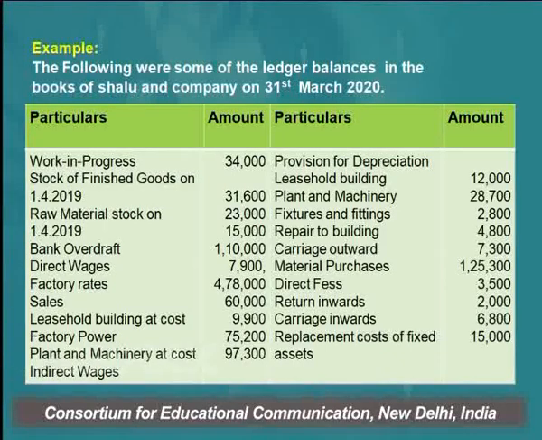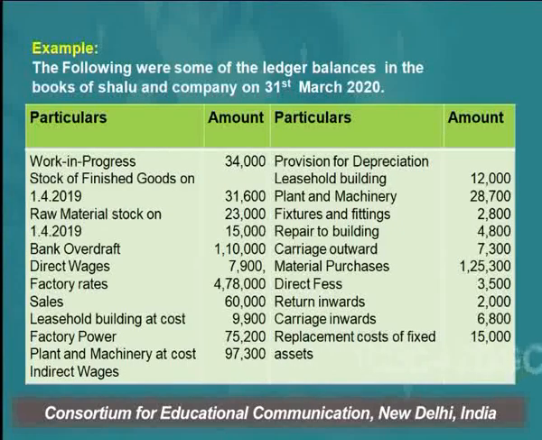As you can see, the other items which are given here are provision for depreciation. This is provision for depreciation of leasehold building, plant and machinery, fixtures and fittings. These items are not related with the manufacturing account, so will not be shown in the manufacturing account. Repairs to building. Since this item is related with the factory, it will be shown in the manufacturing account.